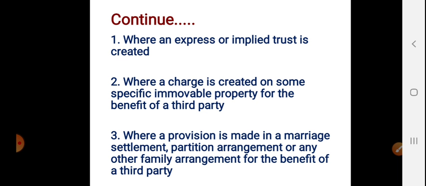There is a contract between the two brothers. As per the contract, they have to give equal money to the mother. Under the initial contract there was no mother, only the contract between the brothers. But later they refused to pay for the maintenance of the mother. Who is the third party here? The mother is the third party. The mother filed a suit against the sons. Even though she was a third party, she can sue the sons, because this is a family arrangement, a partition arrangement. So the third party who is receiving the benefit can sue on the contract.